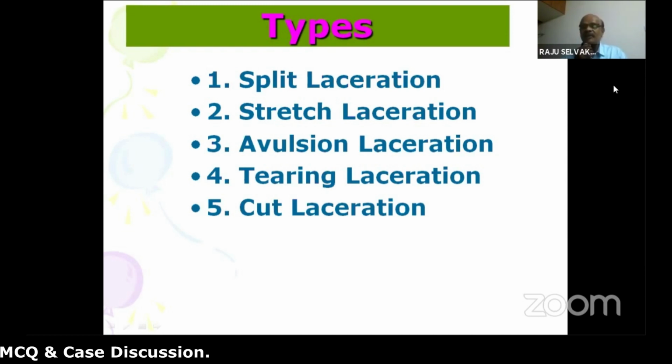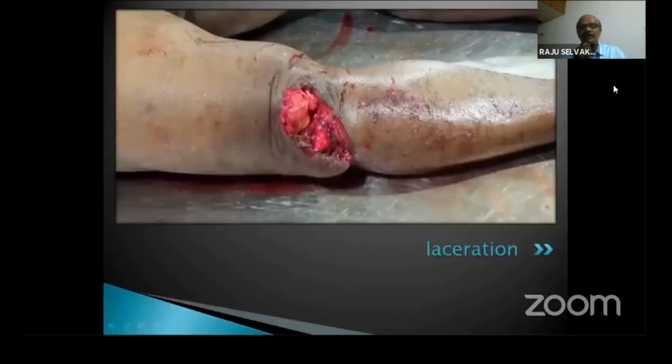It may be skin, it may be muscle, it may be any tissues. Any internal organ can lacerate. Any part of the skin may lacerate. These are all the five types of laceration we come across. This is a laceration commonly seen in road traffic accident or any type of accident. The margins are irregular. The underlying tissues may be exposed.